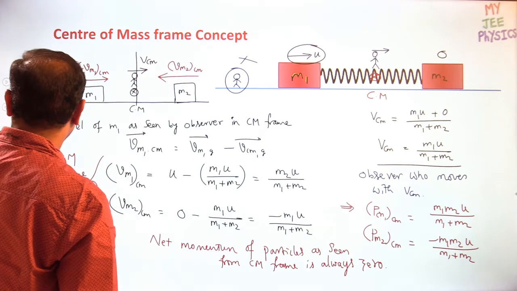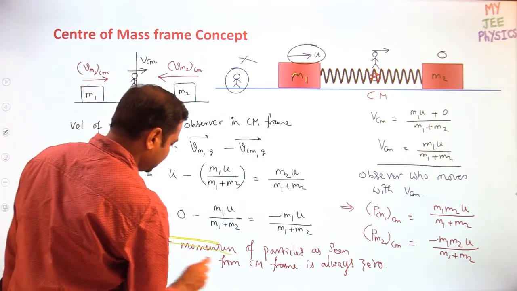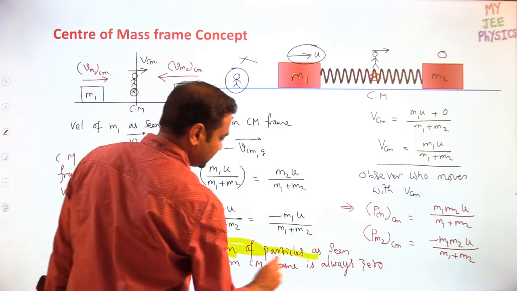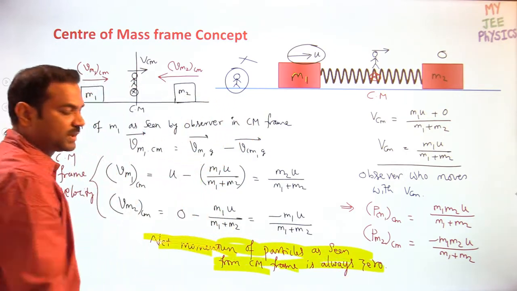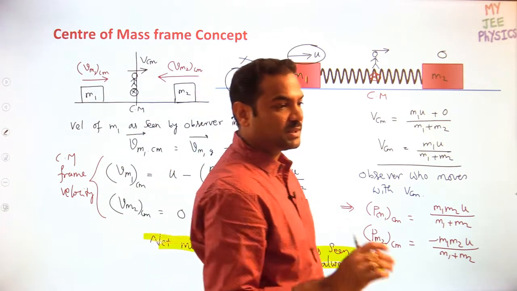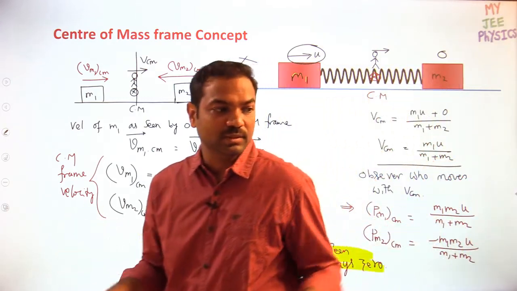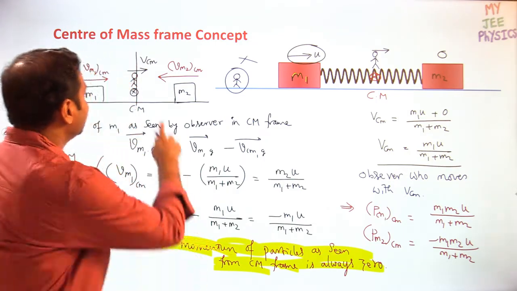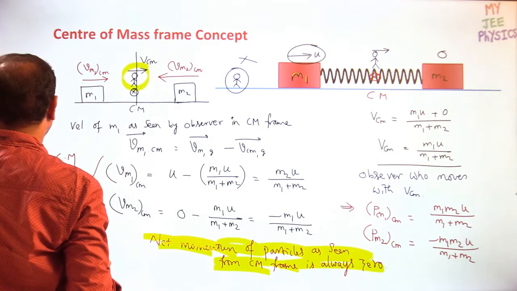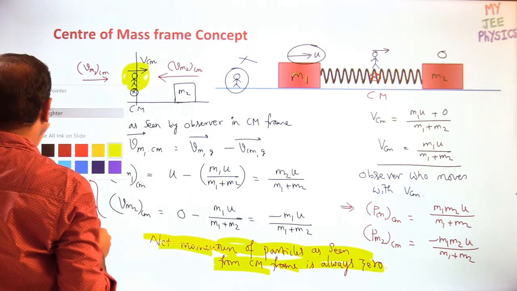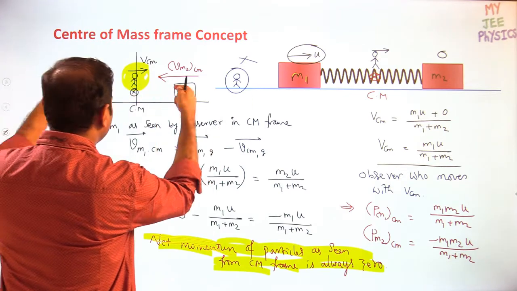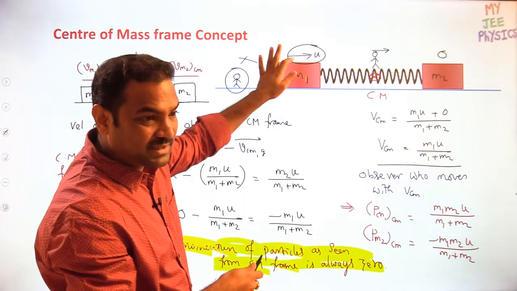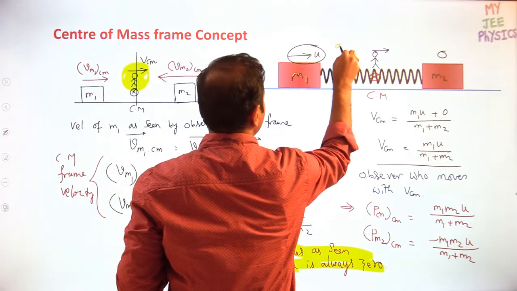Try to remember this point so that you can apply it in many cases. Whenever you are standing on the center of mass, you will see that the particles' net momentum is completely 0, which means they will move opposite in direction. Momentum should be 0, no? So they should move opposite in direction. So the person standing there, the observer, standing on the center of mass, will see that the blocks are moving in opposite directions. And whatever I solved is completely instantaneous. At this instant, at time equal to 0 only, we solved.